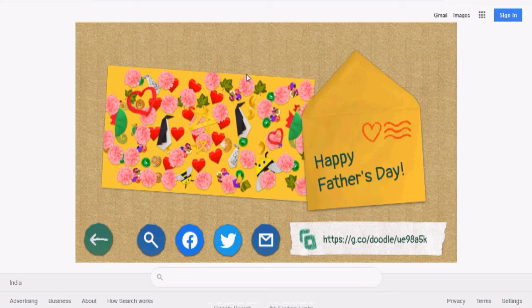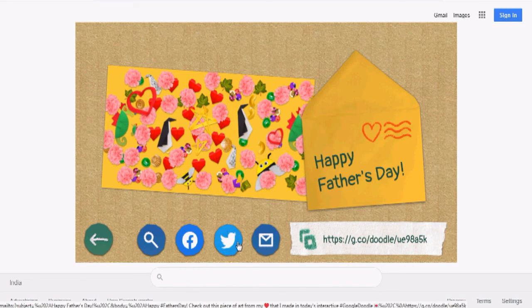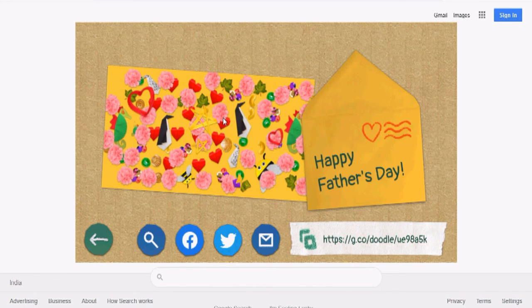And in this way you can send it to your father. So that is about how you can create this doodle on this special occasion, Happy Father's Day. So this is the envelope. You have seen there is written Happy Father's Day. This is my doodle you have seen, and in this way you make the doodle and send it to your father through email or Twitter or Facebook, or any other way, suppose Instagram or WhatsApp. If you have any account connected to your father, then you just put the link there and send it.